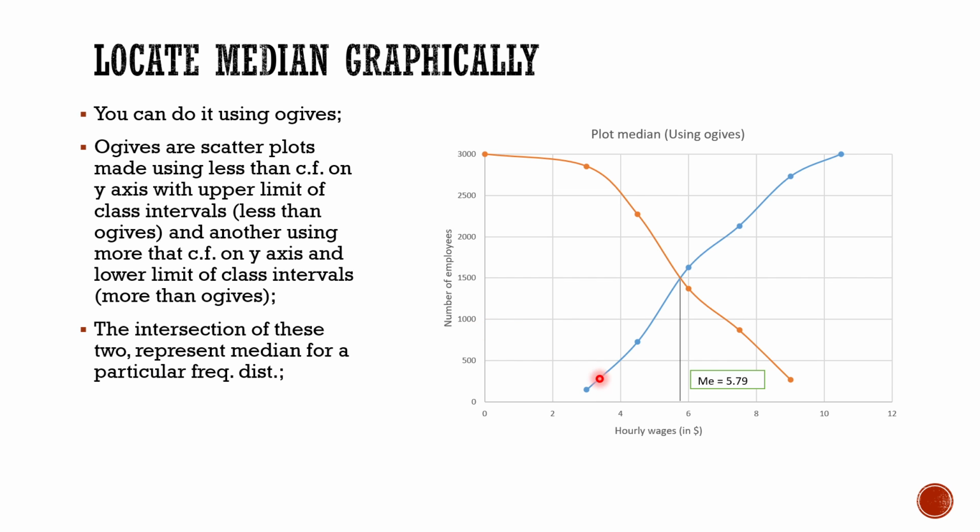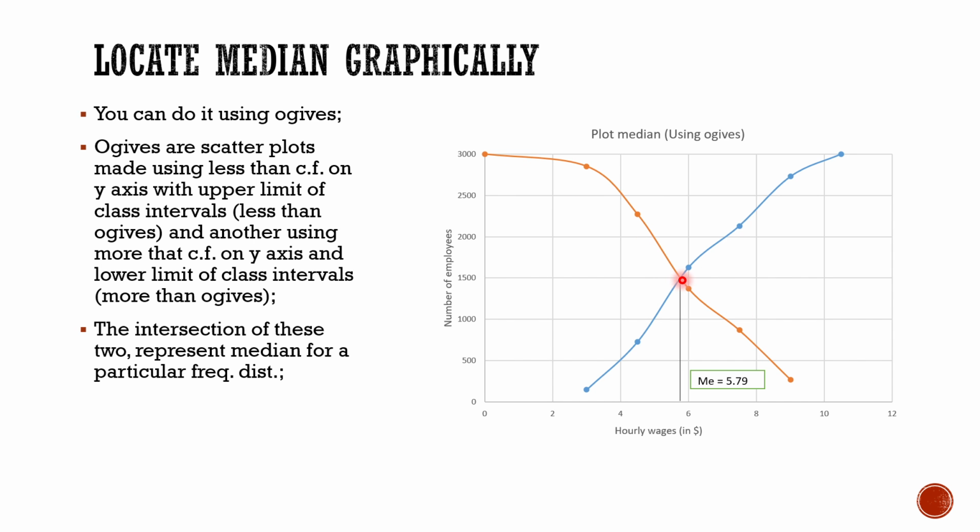So this is the less than ogive. As you can see, these are the cumulative frequencies and these are the corresponding upper limits of class intervals. This is called less than ogive. Now this pink or orange one is the more than ogive, which was made using the more than cumulative frequencies and the lower limit of class intervals, and this is how you make it.